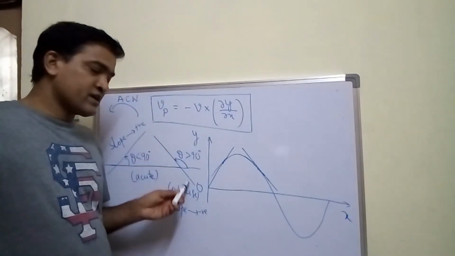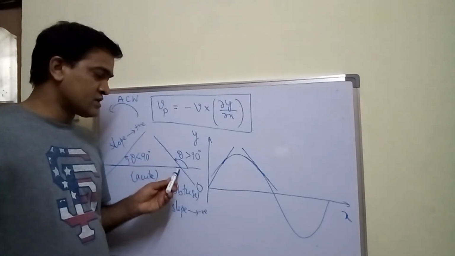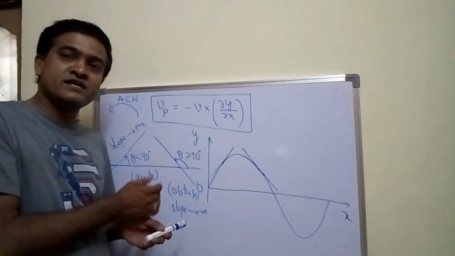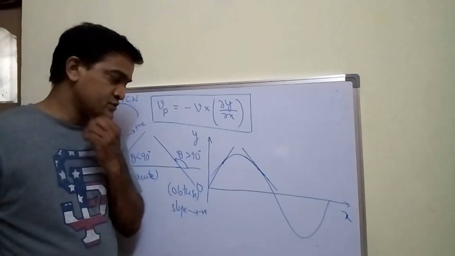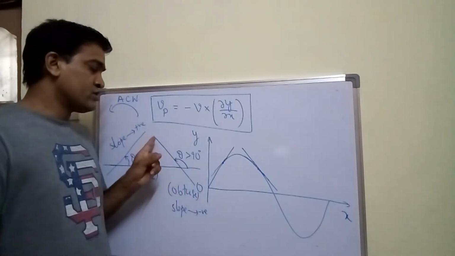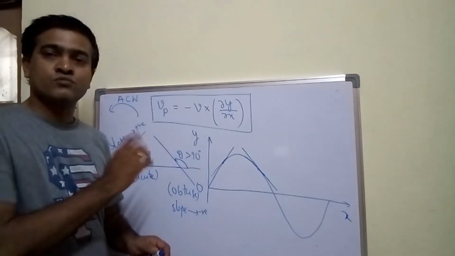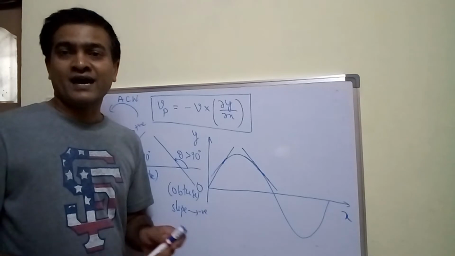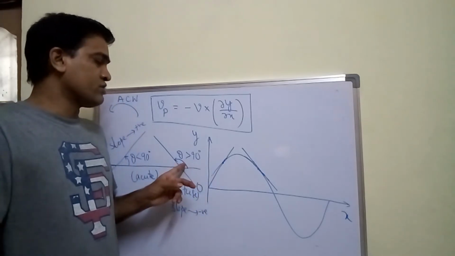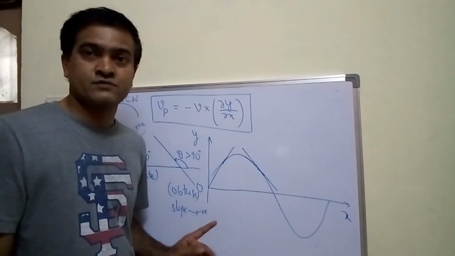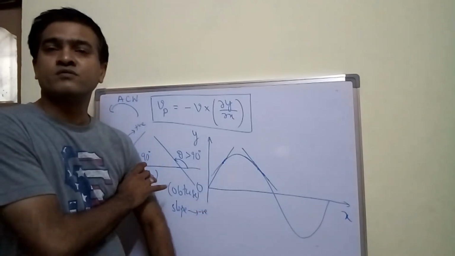And in the other case, if the line is touching at another point, and if the angle is making more than 90 degrees, or you can also call it an obtuse angle, then when you find the slope, as you are measuring in the anti-clockwise direction, in both cases you are going to measure the angle in the anti-clockwise direction. So if the angle is greater than 90 degrees, then the slope becomes negative. Slope is always negative. It's very easy to remember.